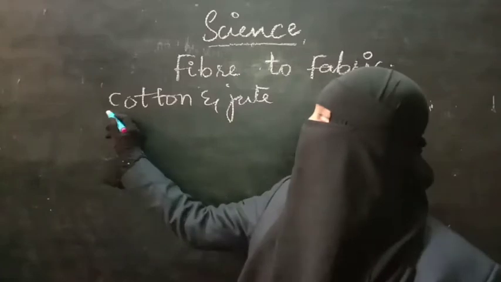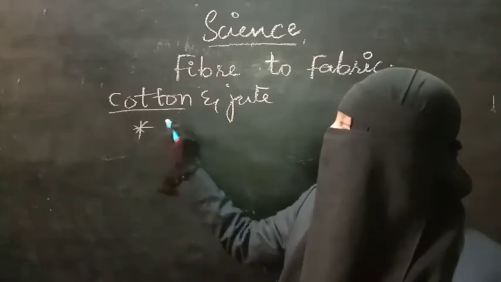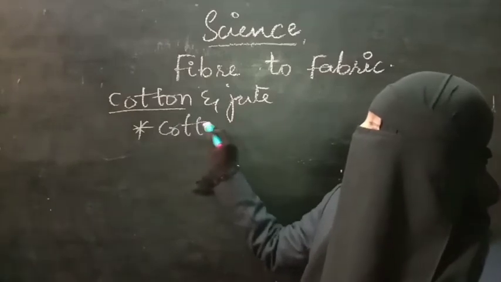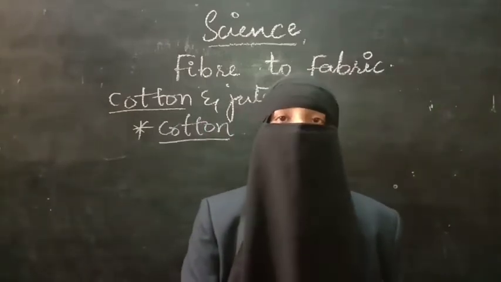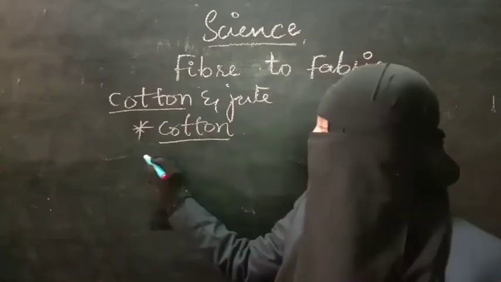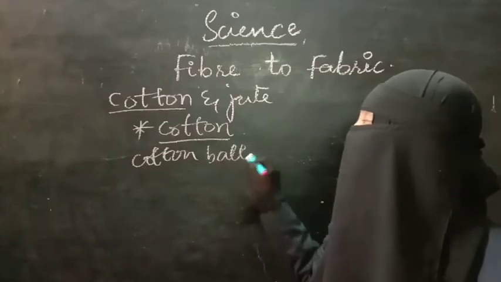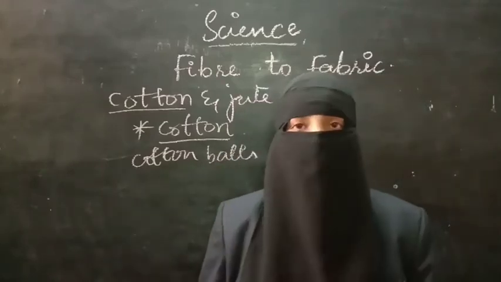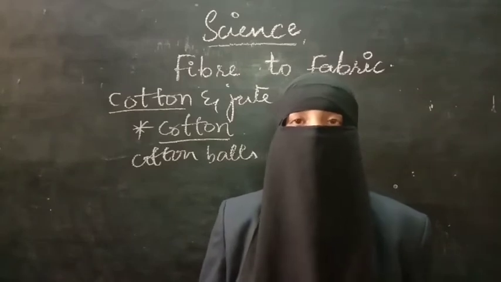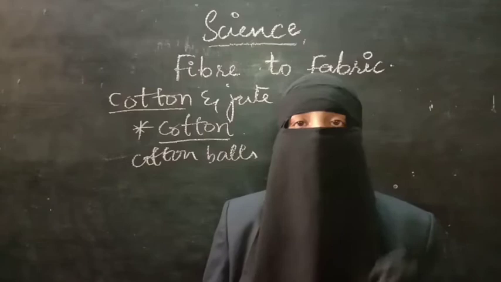First of all, the first plant fiber which we are going to discuss is cotton. Cotton is obtained from the cotton plant. To get the cotton, we have to collect cotton balls from nearby houses or cotton growing fields. Then you can find this cotton flower. First it will be a flower, then it will change into fruit. It will get all the cotton on it.